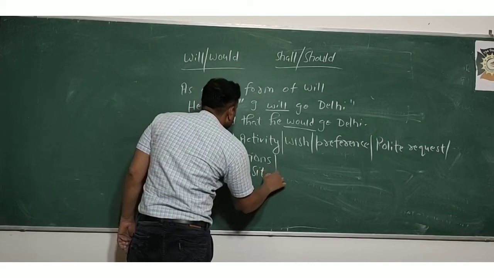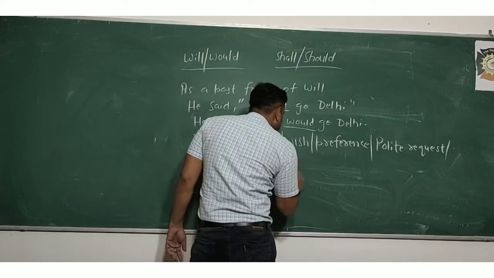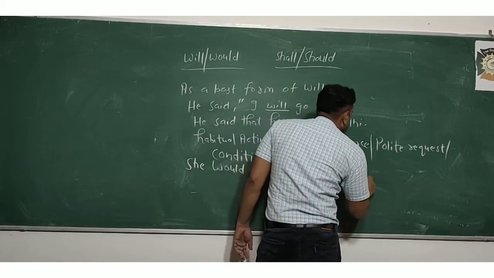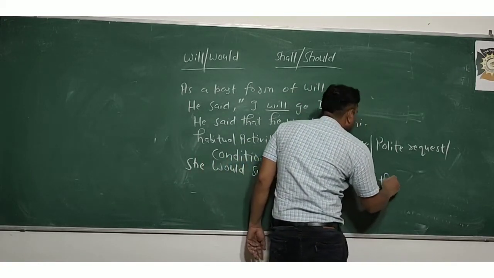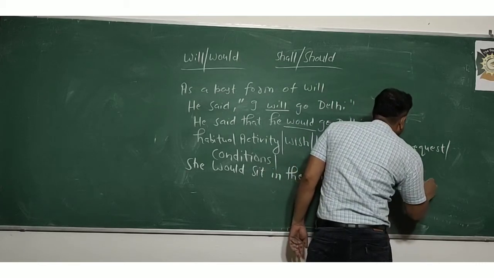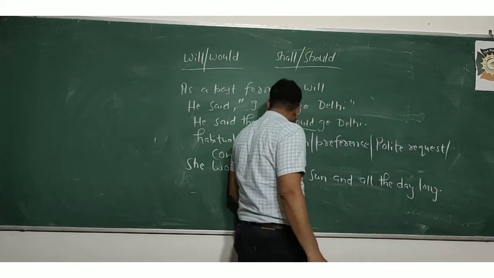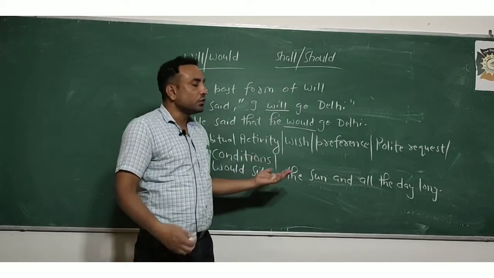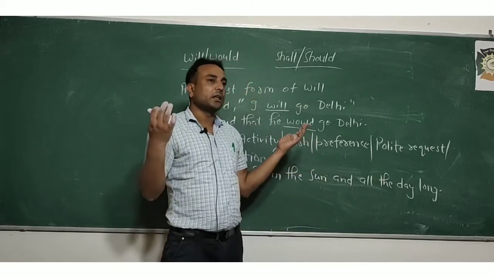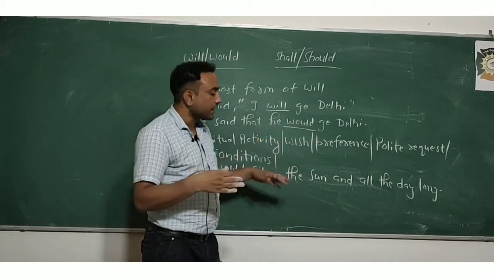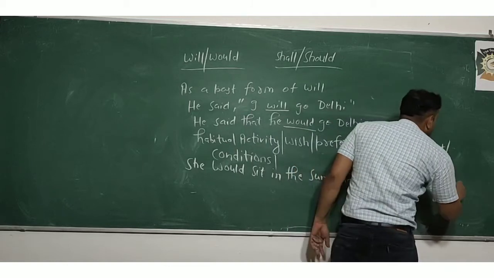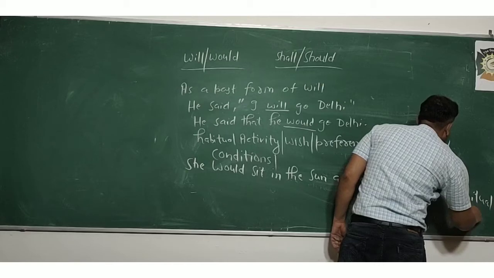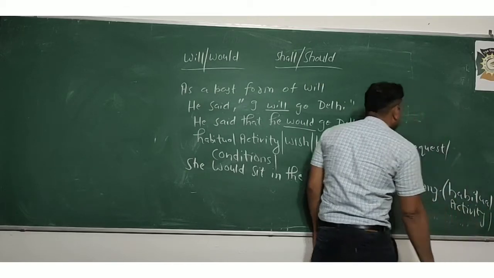First of all, habitual action: she would sit in the sun and talk all the day long. Means वो धूप में बैठ जाया करती थी और बहुत देर तक बातें किया करती थी. Means this is their habitual activity.